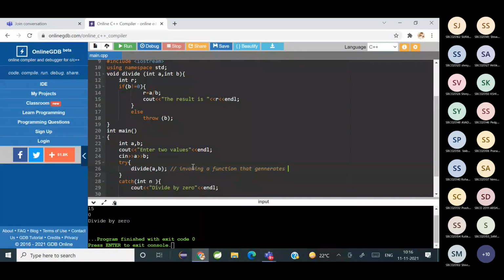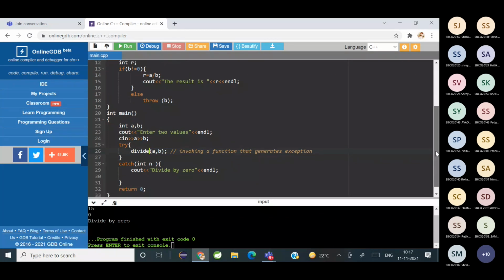The function generates the exception. Do you have any doubt in this? Earlier, the code from line number 12 to line number 18, we wrote it where? We wrote it inside the main function. Now we have put that part of the code as a separate function, and we are calling the function which generates the exception inside the main.